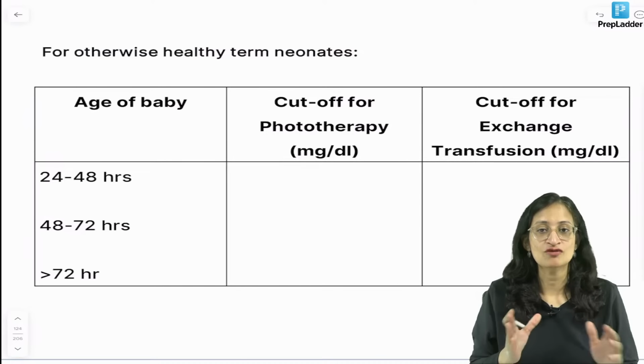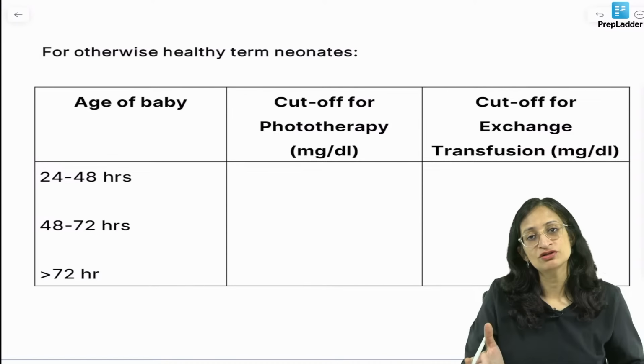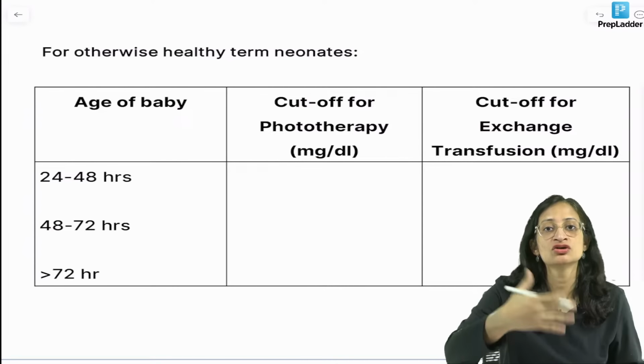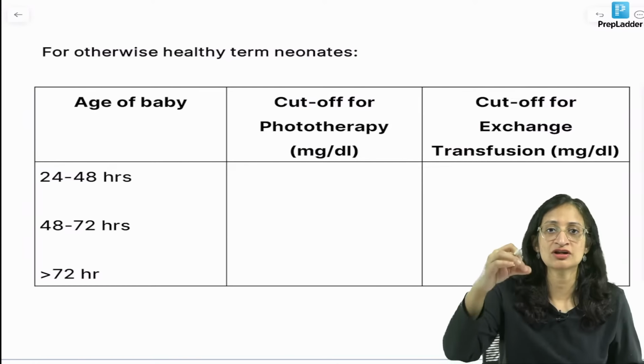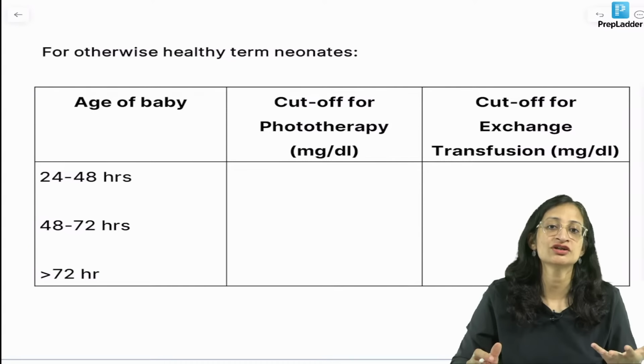Now coming to the cutoffs, coming to your question, Vishnu. So, usually what we do is we use graphs, we plot that at this hour of life bilirubin is this, so phototherapy is required or not. If at this hour of life bilirubin is this, exchange transfusion required or not. But to tell you some rules of thumb.